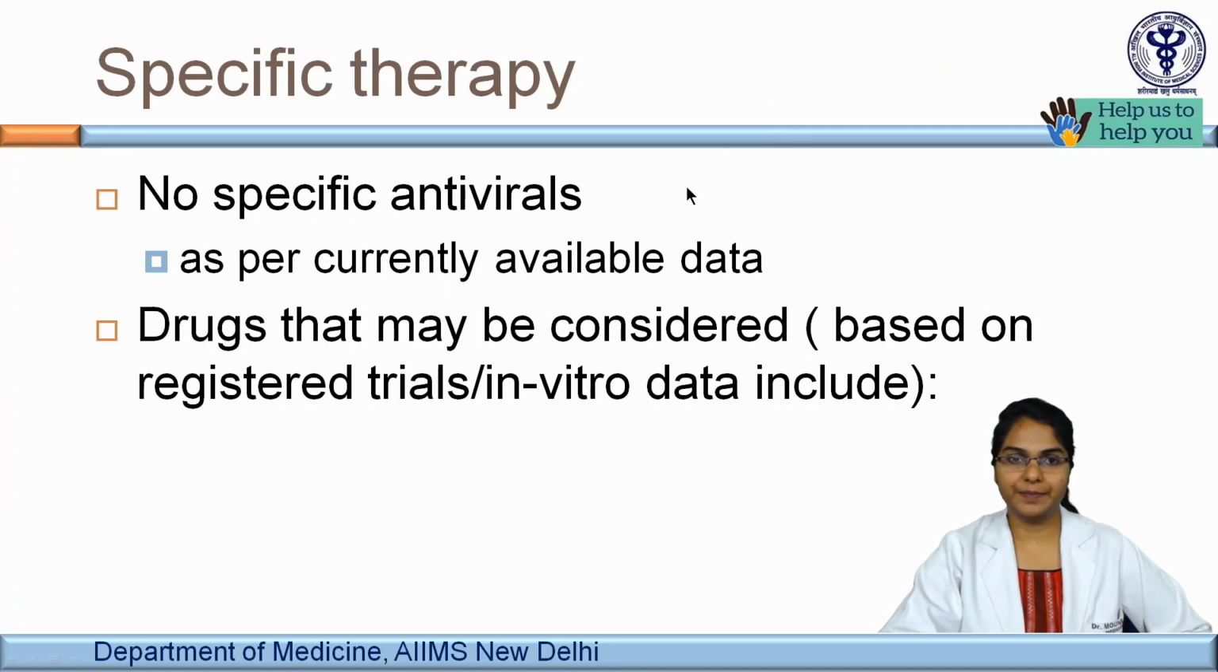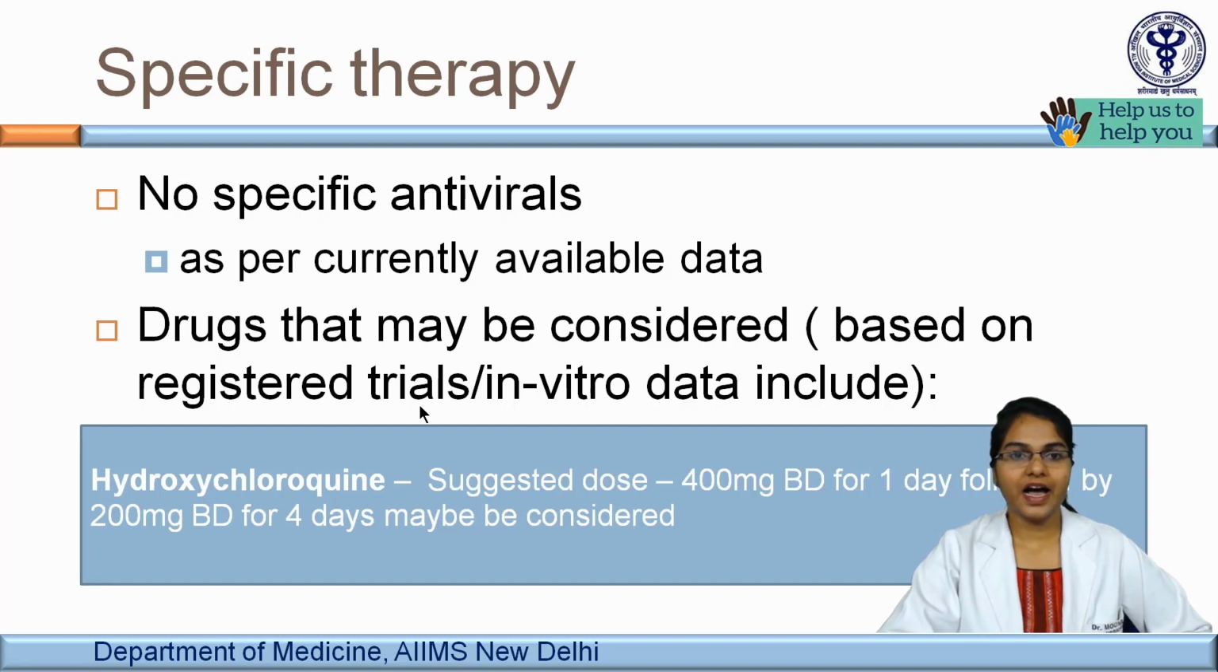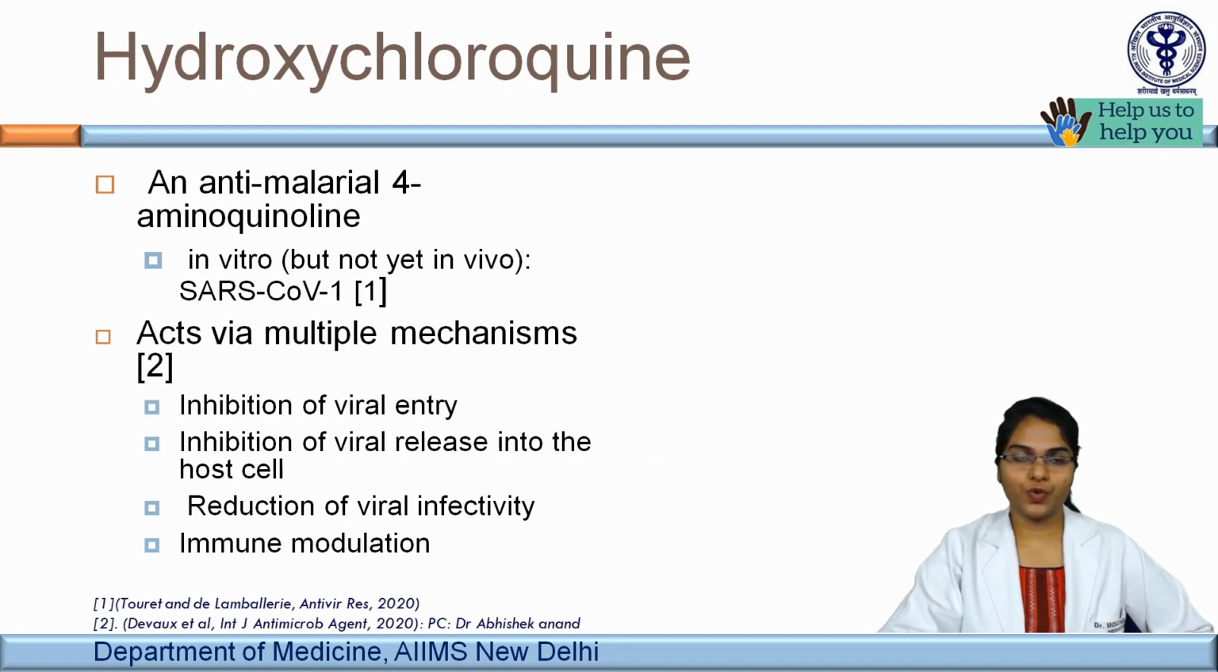Coming to specific therapy. As per current data, there is no specific therapy available. However, based on registered trials and in vitro data, the drugs that may be considered are as follows. Firstly, hydroxychloroquine in a dose of 400 mg twice a day for day 1, followed by 200 mg twice a day for 4 days. A few points about hydroxychloroquine.